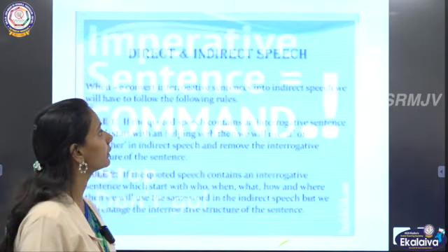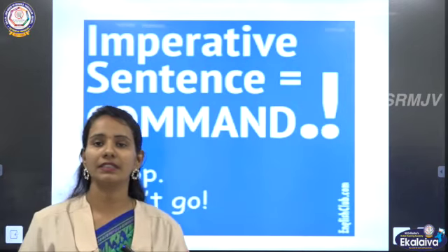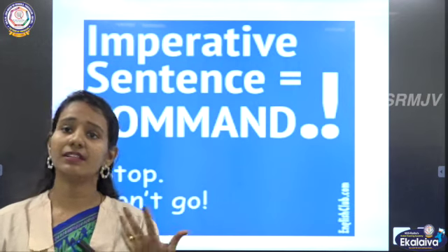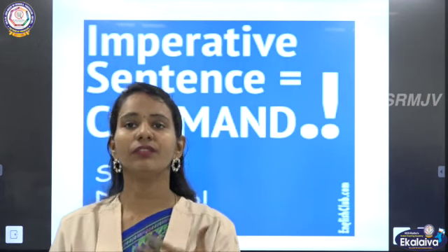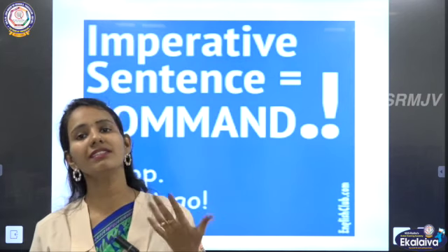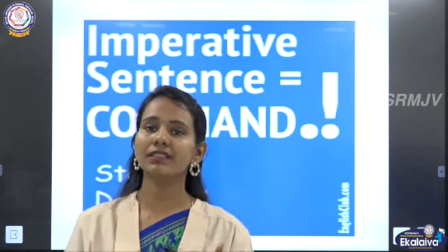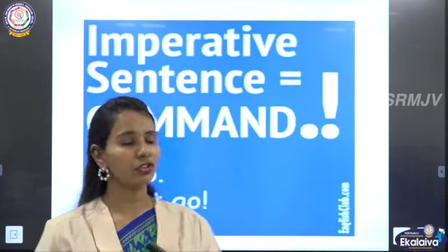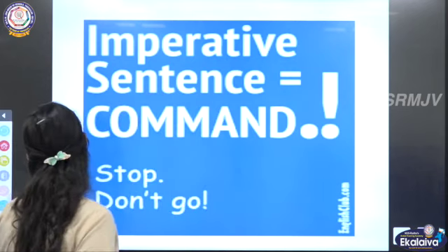Okay. So the next type of sentence is the imperative sentences, and imperative sentences are sentences which give commands or requests. Okay, commands or requests are called imperative sentences. Now let us see how to change this command or request from direct speech to indirect speech.